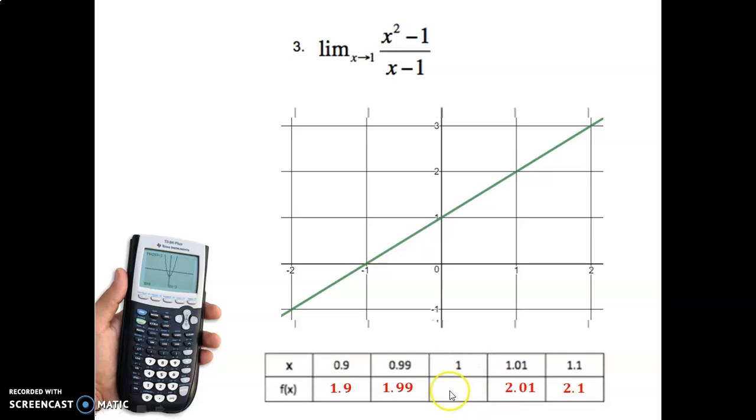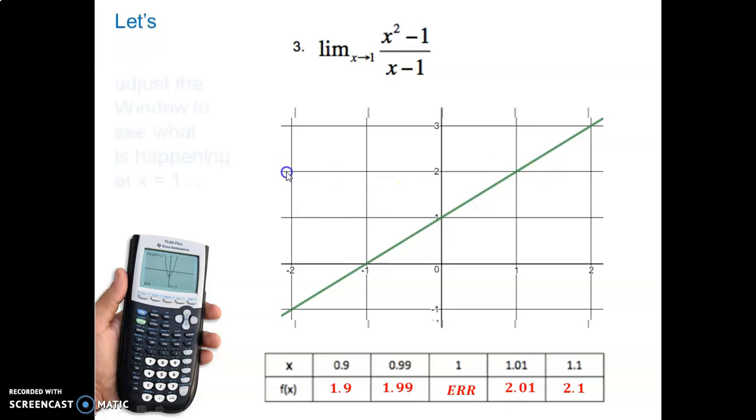So check your table. When you get to 1 on the x-axis, do you get a y value? Oh, it says error again. That's strange, because this clearly seems to be coming together at the value of 2. So why at that spot doesn't it work? Why don't we get an answer of 2? Because it seems to be coming towards 2. Well, here's why. We know there's an x minus 1 in the function here. So what happens when you put an x value of 1 in here? You get a denominator that's 0, and that's undefined. That means there must be some kind of hole here in the graph, but I don't see it.